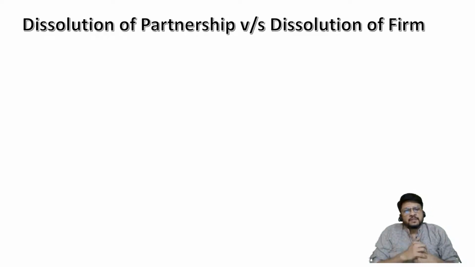So generally I can specify when there is an admission of a partner, or retirement of a partner, or death of a partner, or change in profit sharing ratio. I am repeating again: admission of a partner, retirement of a partner, death of a partner, or change in profit sharing ratio. In all these four different situations, admission, retirement, death and change in PSR, we can say that it is dissolution of partnership, but the business is still continued, therefore it is not a dissolution of partnership firm.